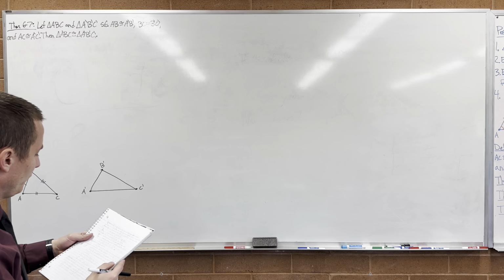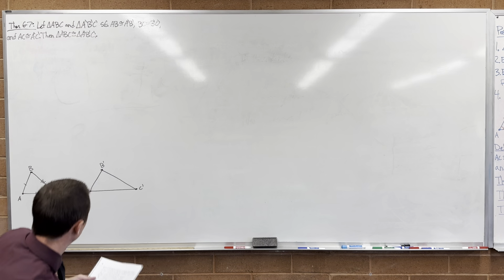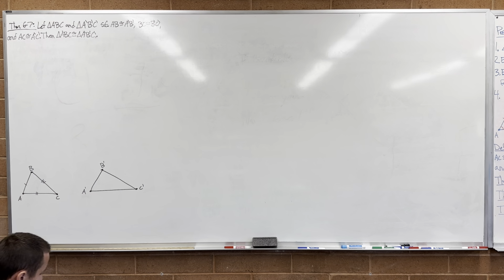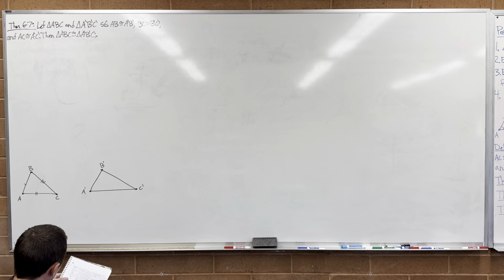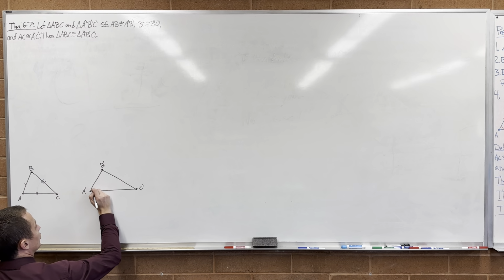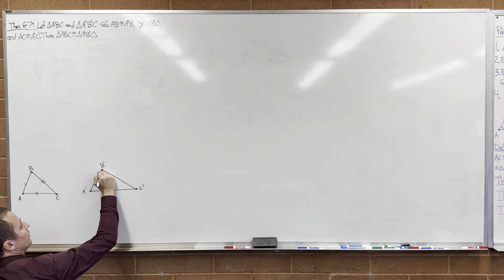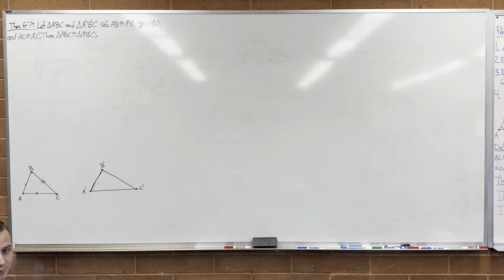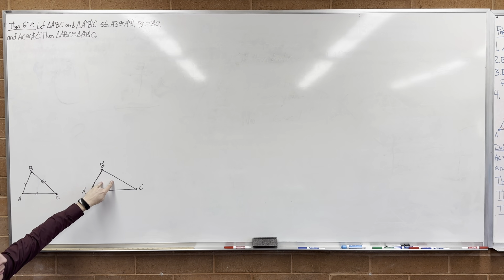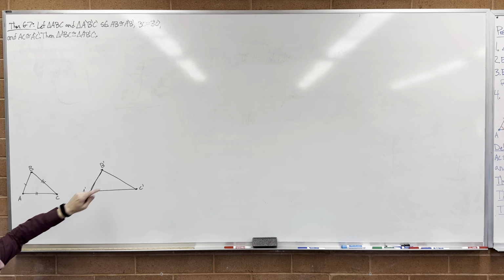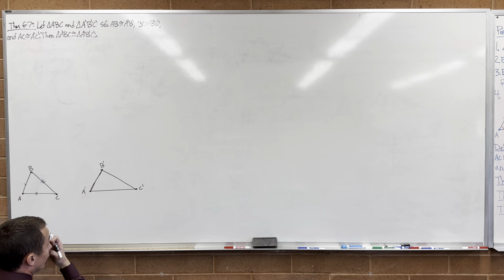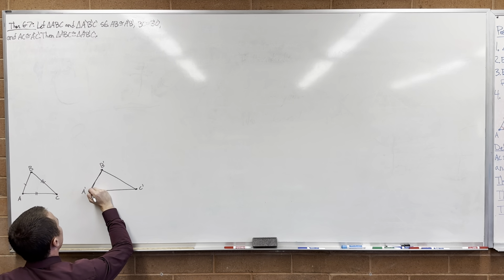Okay, so first thing I'm going to do is construct a ray with a congruent angle. And let's see, I'm going to use B prime. So I'm going to construct a ray down here. This proof's going to look a little bit weird. I'm basically going to construct a triangle down here that's congruent to the given triangle, and then it's going to be congruent to this. That's how the proof's kind of going to look. So first thing I'm going to do is construct my angle here.